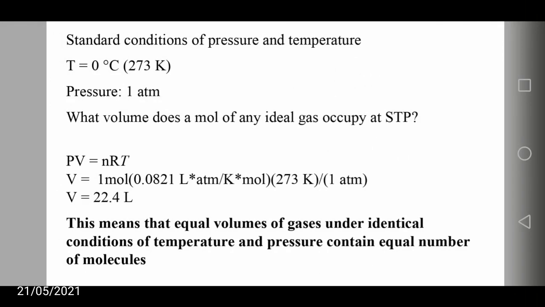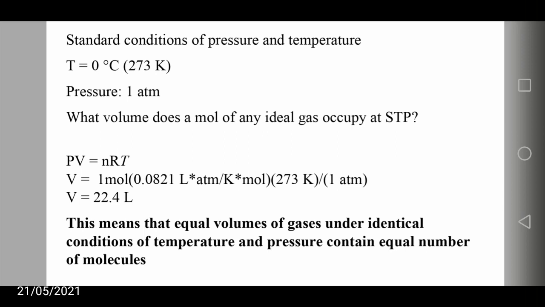The standard condition of temperature and pressure is T = 0 degrees Celsius or 273 Kelvin, and pressure = 1 atmosphere. Then using the ideal gas equation PV = nRT, the volume of 1 mole of ideal gas is obtained to be V = 22.4 liters.